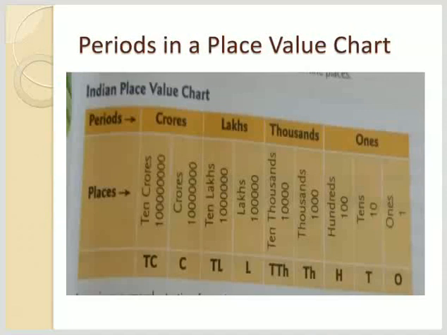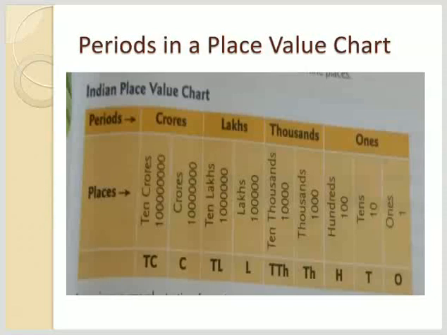In this chapter, I will discuss the place value system. There are two types of place value system: Indian place value system and international place value system. Let's start with the first one, the Indian place value system. The Indian place value system is basically used in India. One very important thing you all must know is how many periods and places there are in the Indian as well as the international place value system.